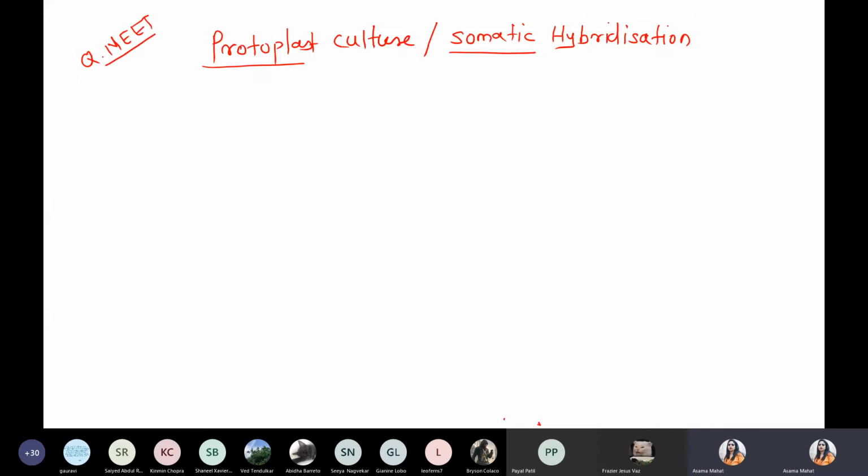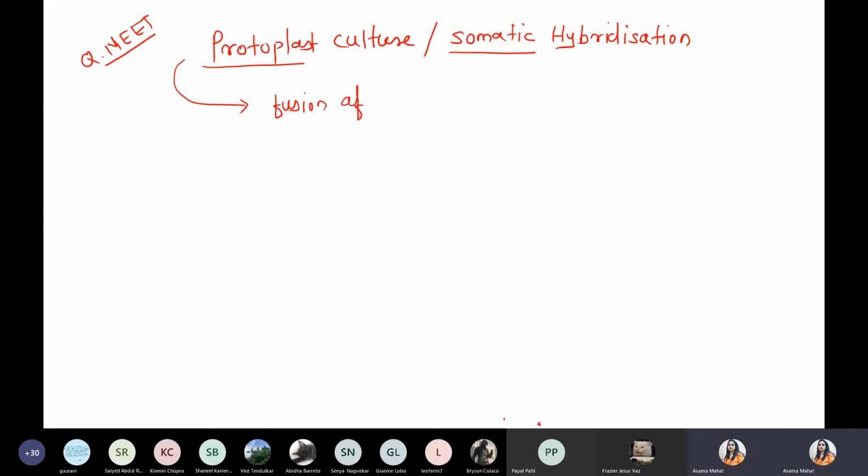Now, what is the meaning of somatic hybridization and what is the meaning of protoplast culture? Whenever we talk about protoplast culture, basically it is a method, a process where there is fusion of two genetically different cells.